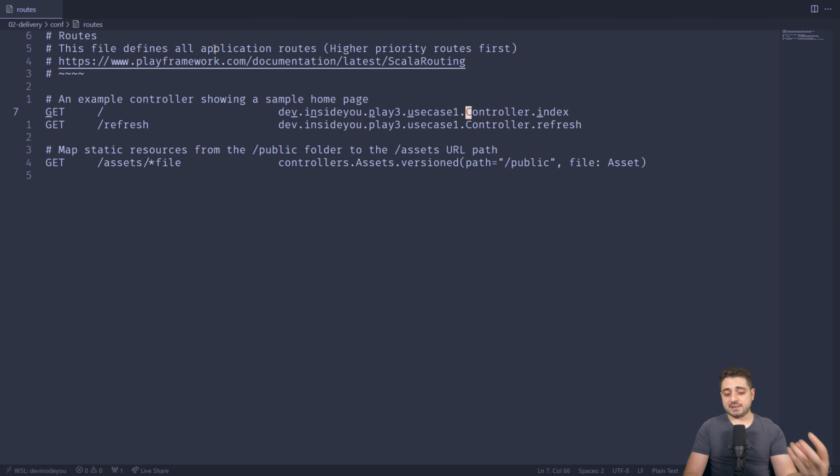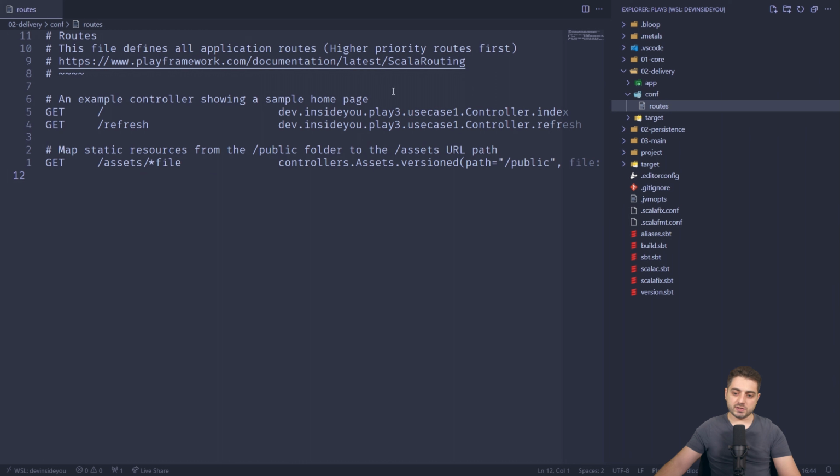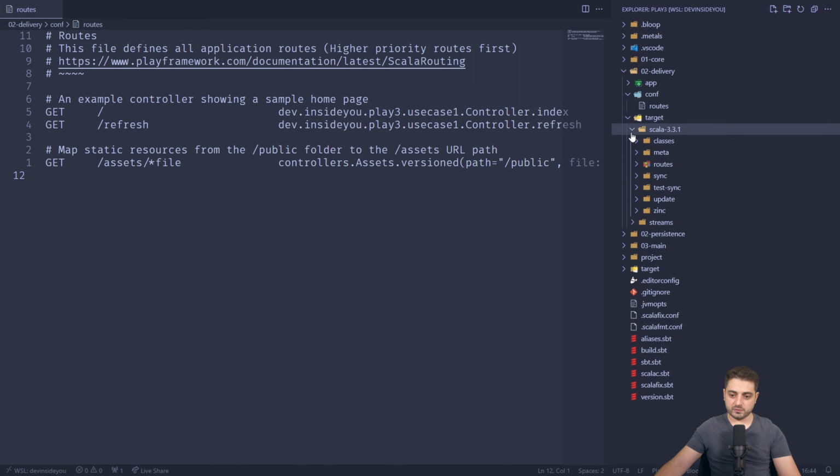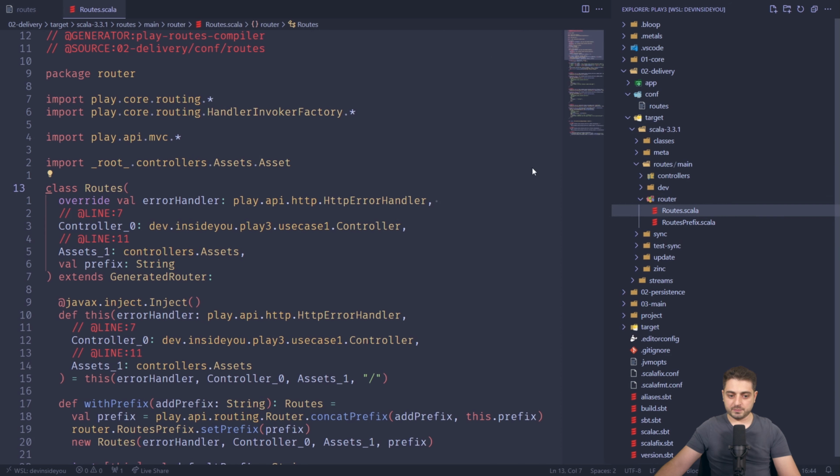Now, I'm doing static dependency injection, which means I'm actually the one creating this controller class, and I'm giving it to a so-called router. So the router is a class, the source code of which is being generated by this SBT plugin, right? So something looks at this file and it generates a file which is going to be somewhere in the target folder over here. Routes, router, this one over here. So this class is being generated based on that.